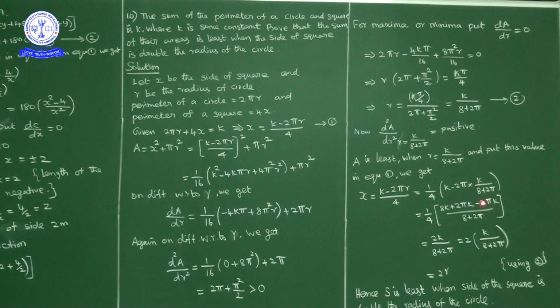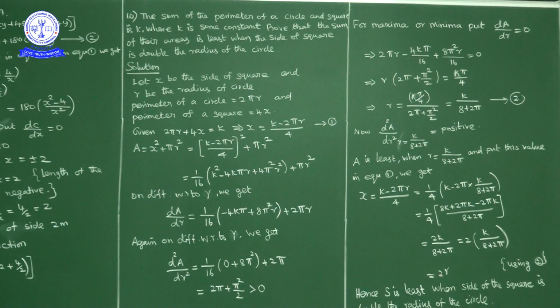One plus term and one minus term cancel. So 8k upon 8 plus 2 pi into 1 by 4. Okay, 4 ones, 4 twos. So 2k upon 8 plus 2 pi, that is nothing but 2 into k upon 8 plus 2 pi. Okay. Now this is nothing but the radius, no? So 2r, x is equal to 2r.